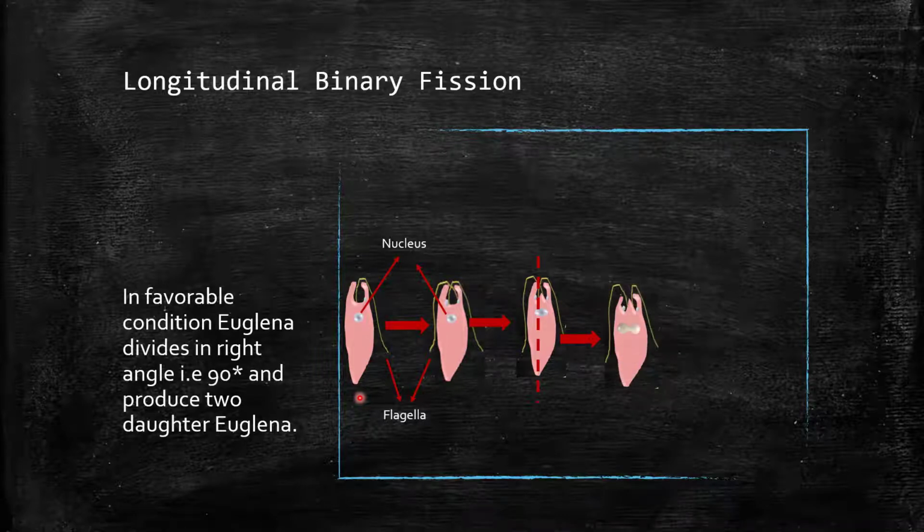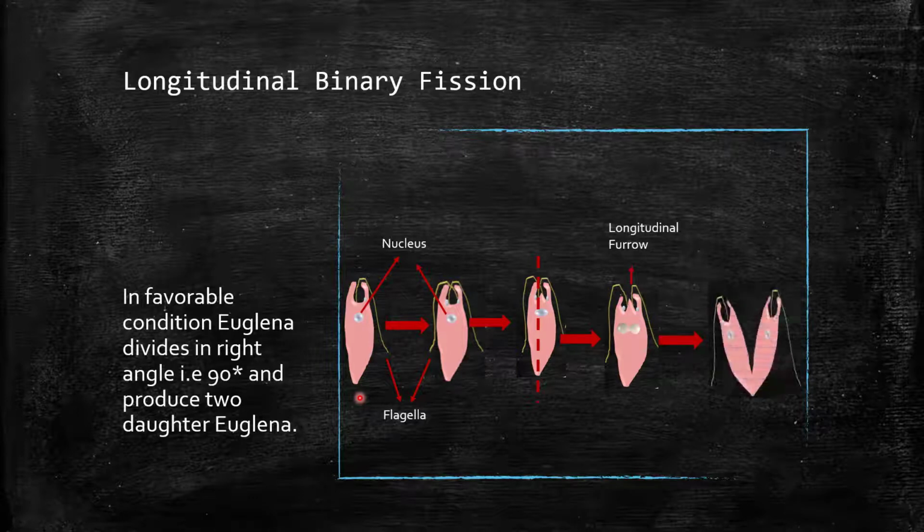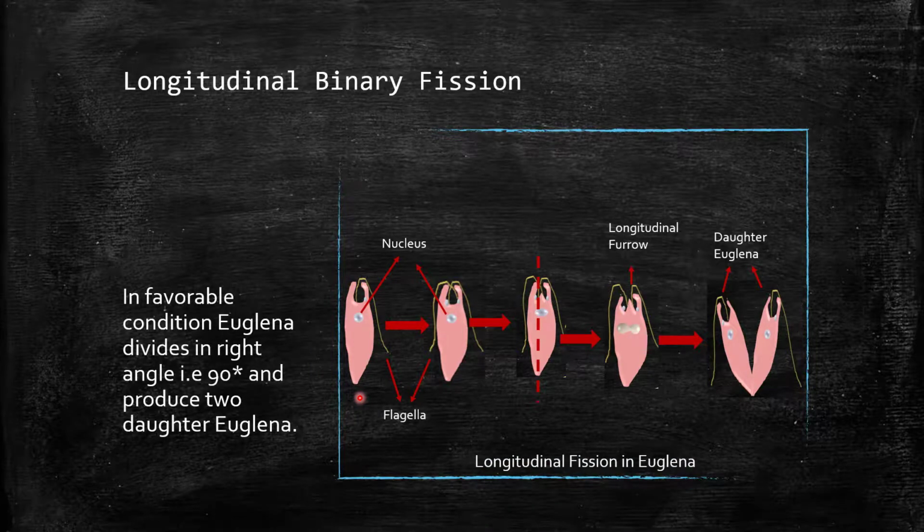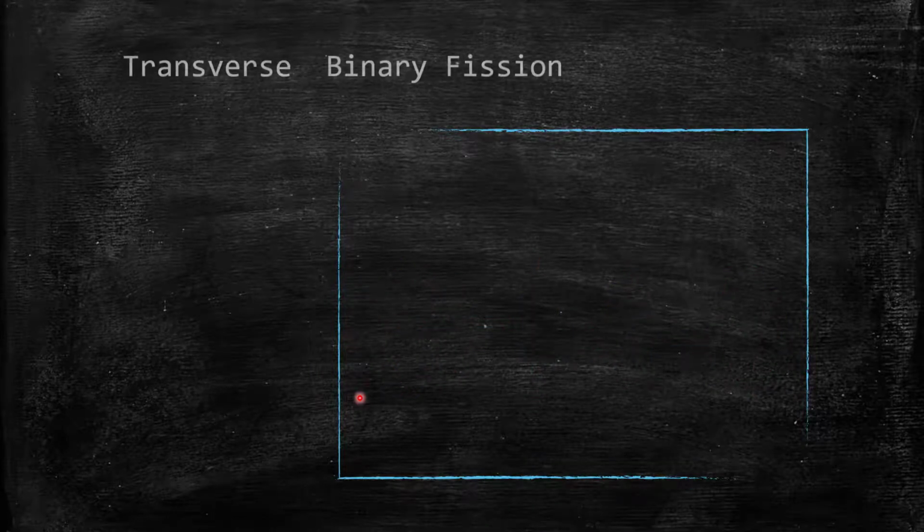This furrow will be extended, and according to this furrow, the cell will be divided into two, giving birth to new euglena.